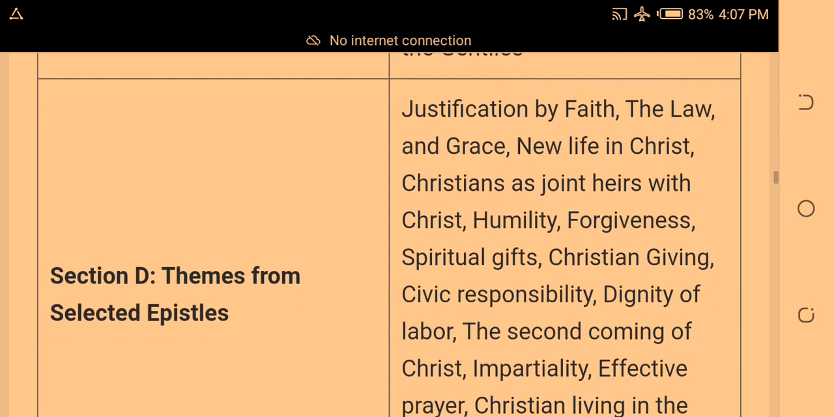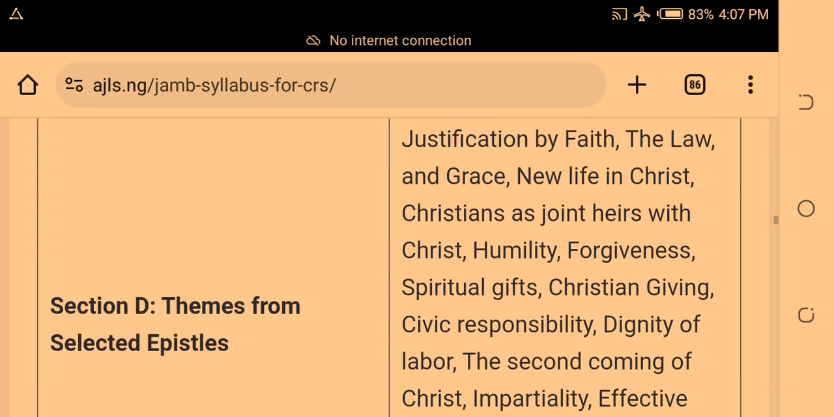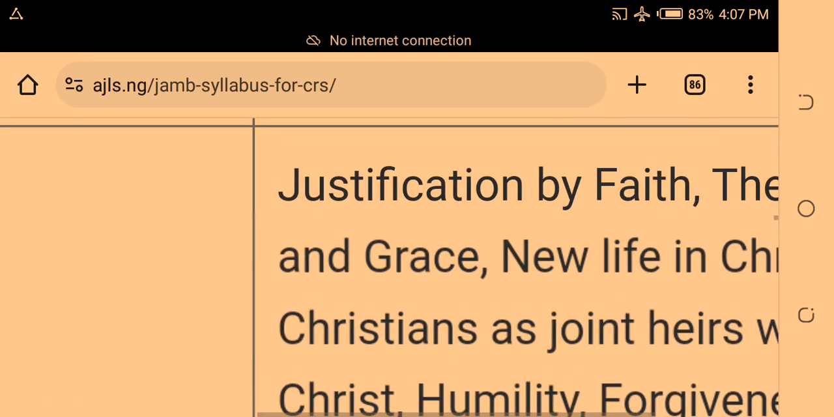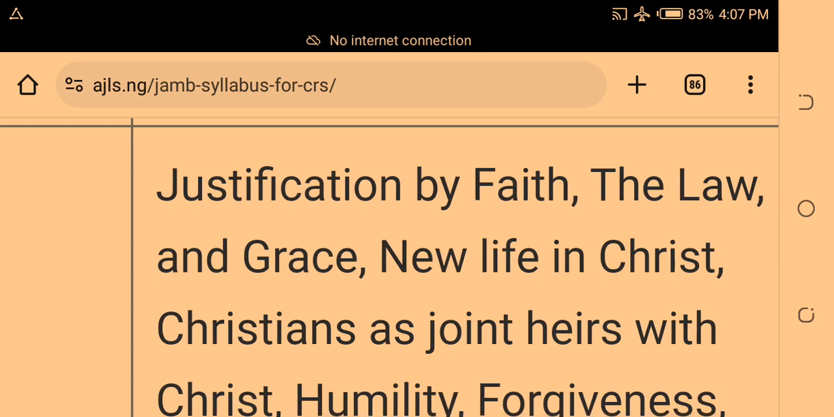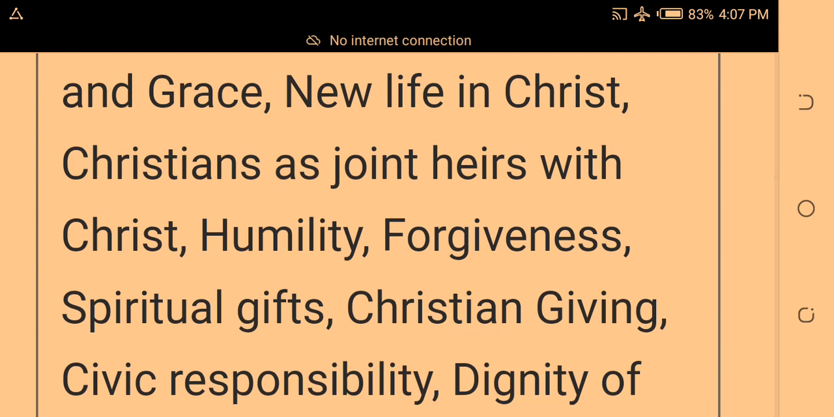Then the last and final section of CRS is where you need to study things from selected epistles, those letters. Okay. Justification by faith. Of course, you know Paul wrote a lot. James wrote, Peter wrote, John wrote, Jude wrote. Okay. Justification by faith, the law and grace, living life in Christ. Okay. Christians as joint heirs with Christ, humility, forgiveness.